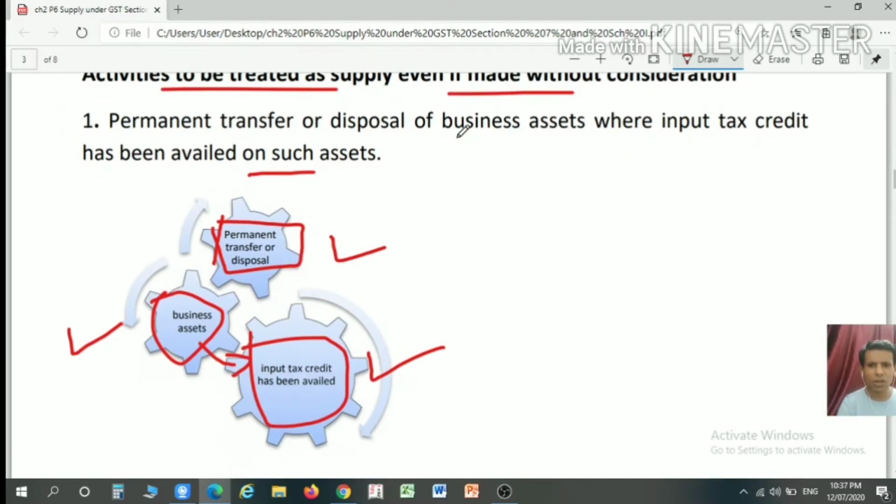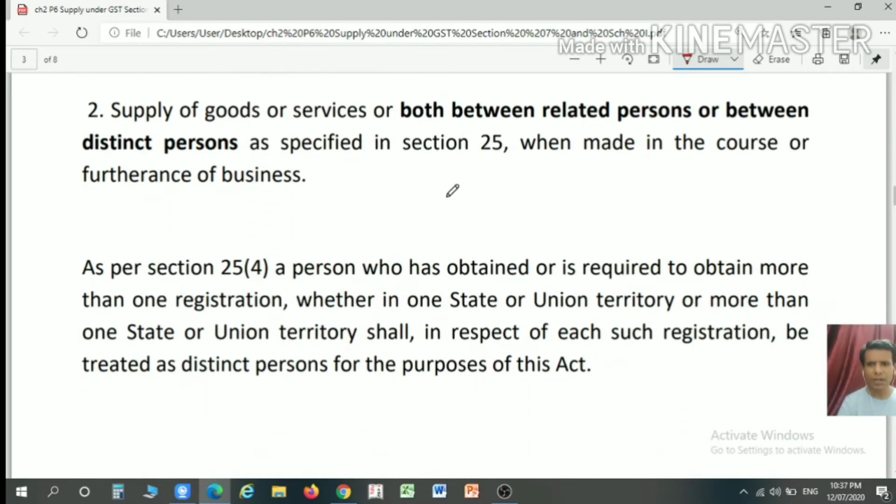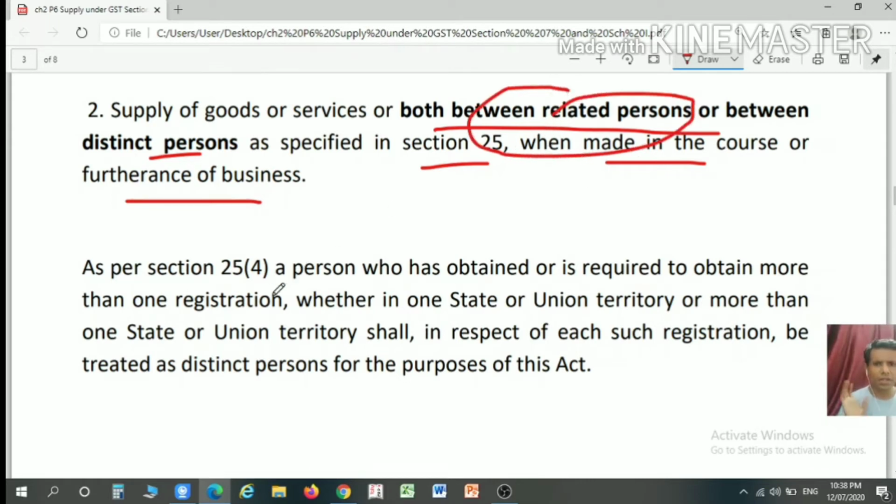Next one is the supply of goods or services or both between related persons or distinct persons as defined in section 25 where it is made in the course or furtherance of a business. So here the business condition is a must, consideration is not required. So what is a related person or a distinct person as per section 25?